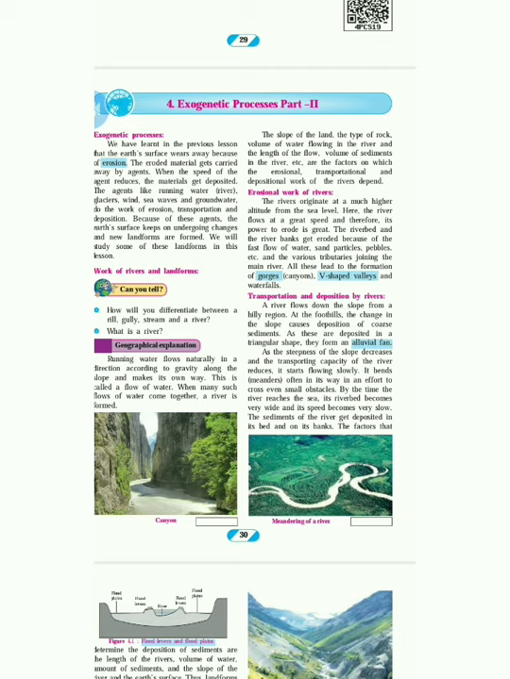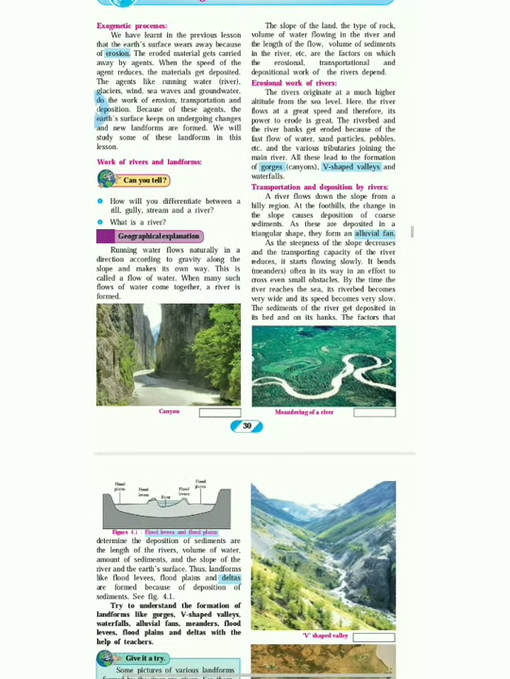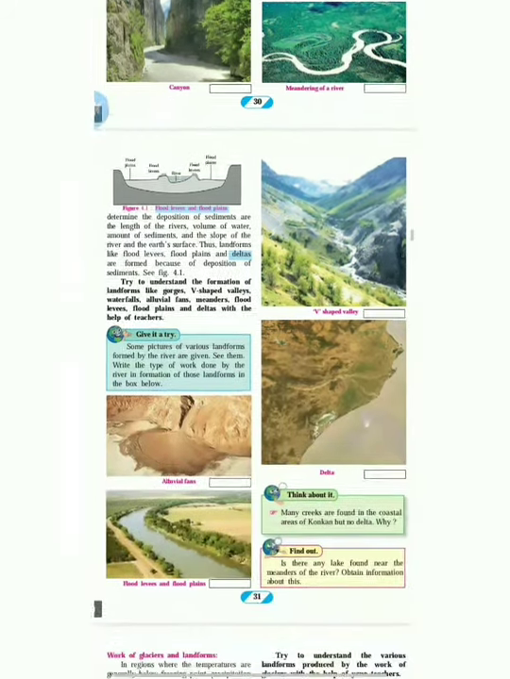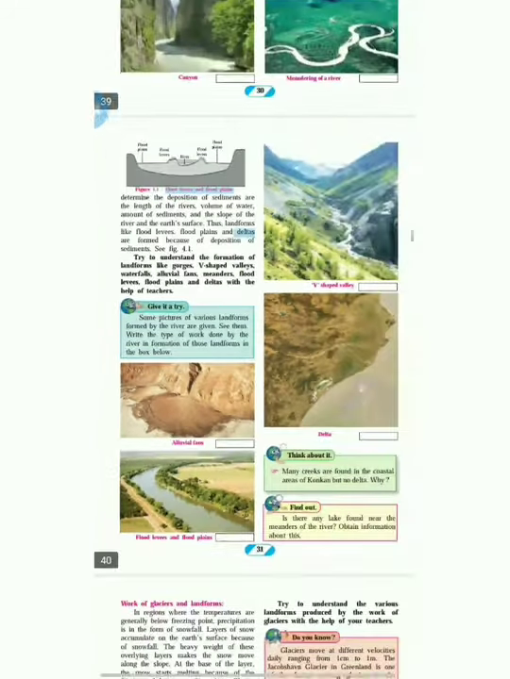Transportation and deposition by rivers. A river flows down the slope from the hilly regions. At the foothills, the change in the slope causes deposition of coarse sediments. As these deposits are in a triangular shape, they form an alluvial fan. In this chapter you have different kinds of diagrams that you can see and learn from. One of the depositional forms is like a fan. You can see it here.